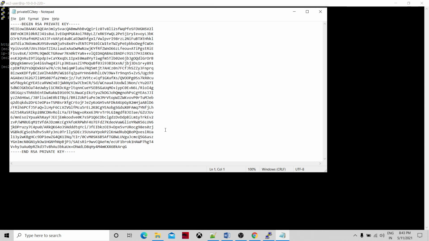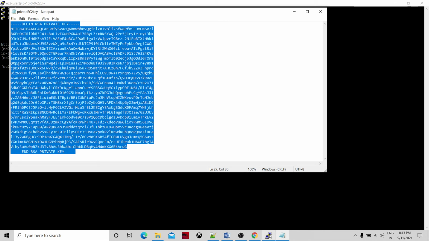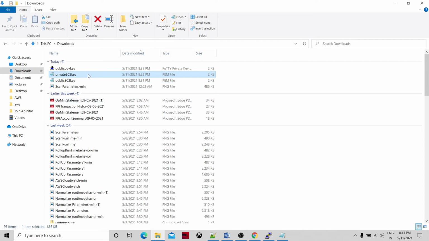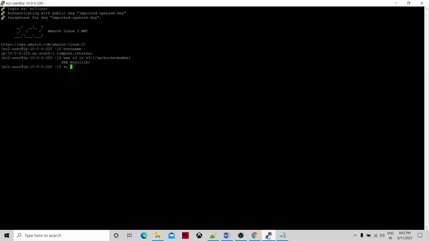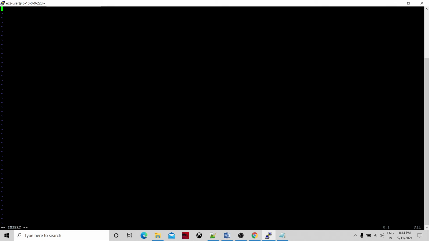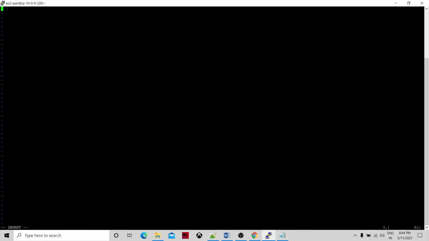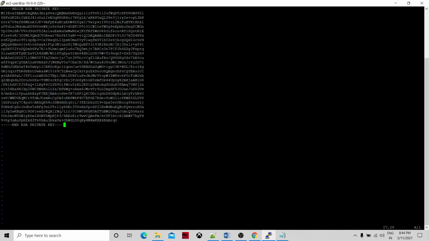Now I'll copy this key. I'll create a file with the same name using vi. I'll copy this name with .pem, go to insert mode, and press Ctrl+C and Ctrl+V. I'm saving it.